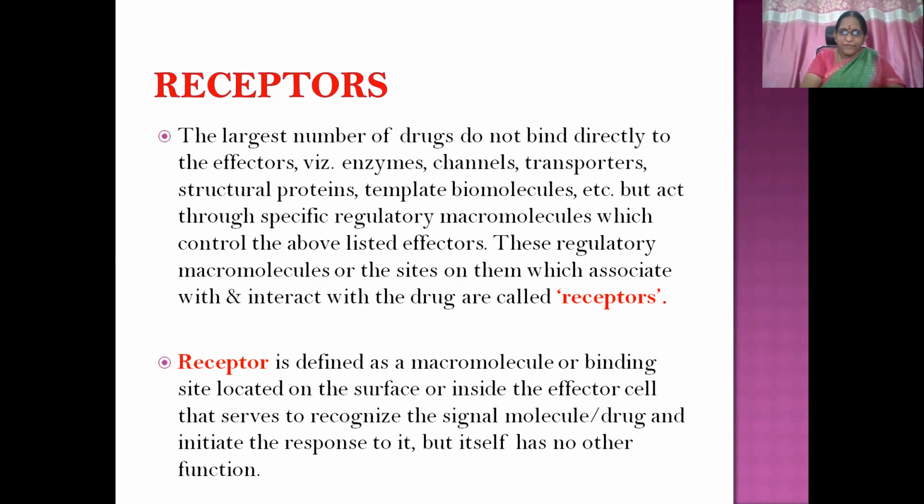So a receptor is defined as a macromolecule or binding site located on the surface of the cell or inside the effector cell that serves to recognize the signal molecule or drug and initiate the response to it, but itself has no other function. It is a macromolecule. So it will have a binding site where the drug molecule will combine and then initiate the response. So that is a receptor. Usually the receptors will not have any function. Why I am using this word usually, you will find out in the subsequent slides.